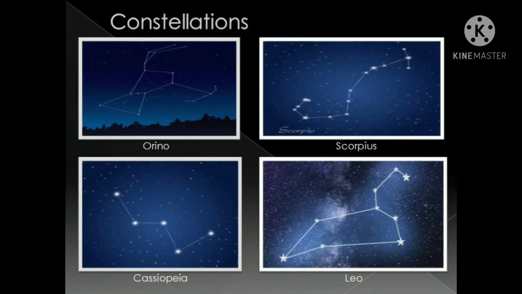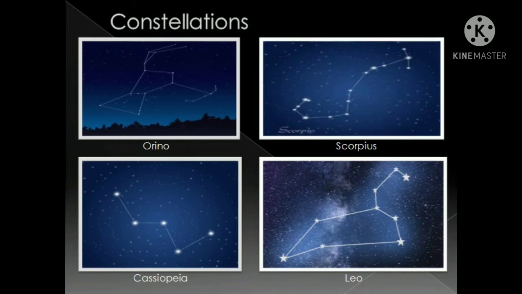Yes, next constellation is Scorpius. Scorpius is a large constellation situated in the southern hemisphere near the center of the Milky Way galaxy. It can only be seen during the summer season. A group of 7 stars in this constellation form the shape of a scorpion.